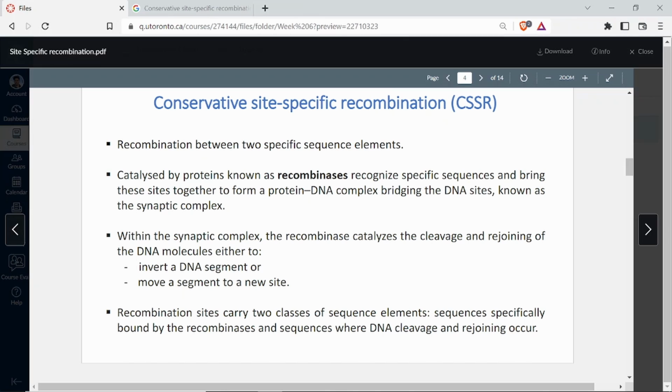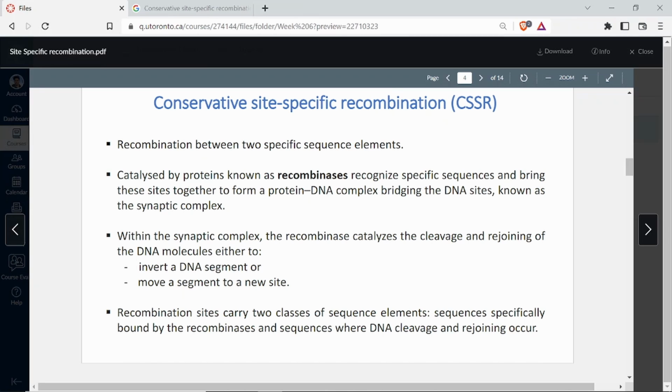So when these recombinases are making a cleavage within the recombination sites, then they form a protein-DNA complex, which means this recombinase protein is going to form a covalent bond with the DNA, and then there is rejoining. So within the synaptic complex, the recombinase catalyzes the cleavage and rejoining. So remember, these are the two steps. First is cleavage, second is rejoining. And what is the outcome? They can either invert a DNA segment or they can move a segment to a new site.